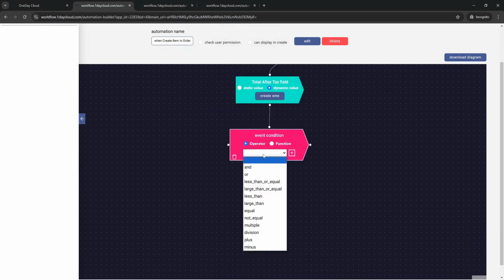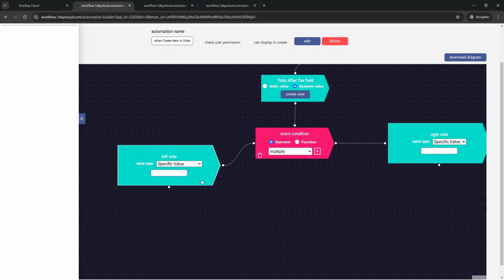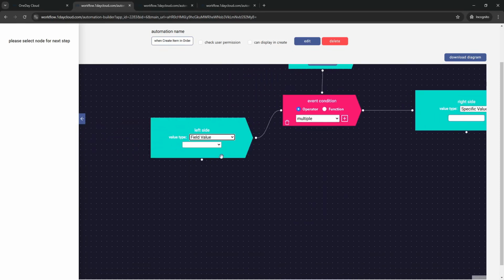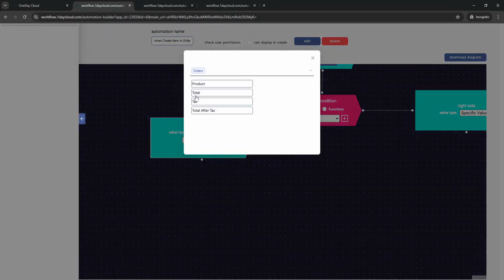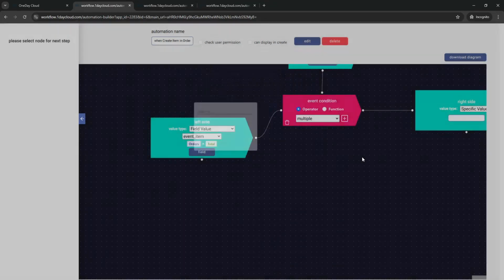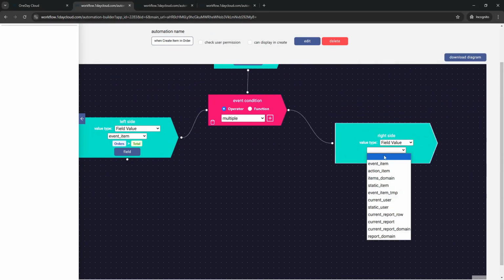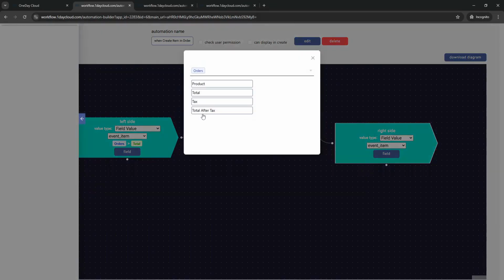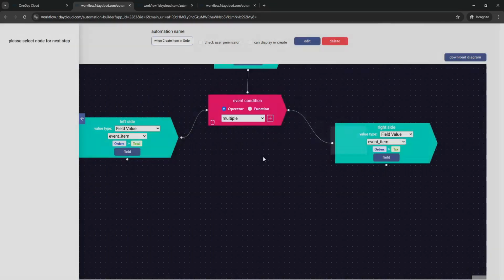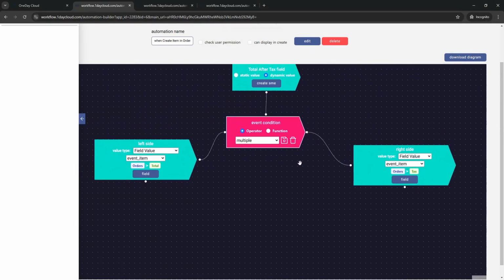So let's choose the operator to be multiply. The left side will be field value, the event item, and we will choose the price or the total. The right side will be as well field value, the event item, and the tax. Let's create the SME. Now what we're seeing is the left side, the event item's total field, will multiply with the tax field.